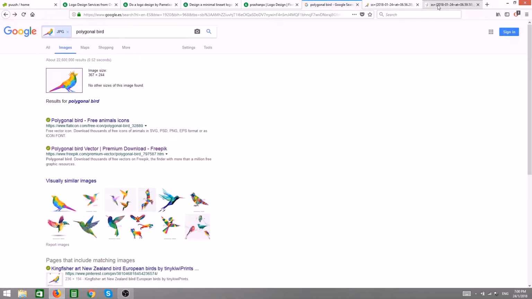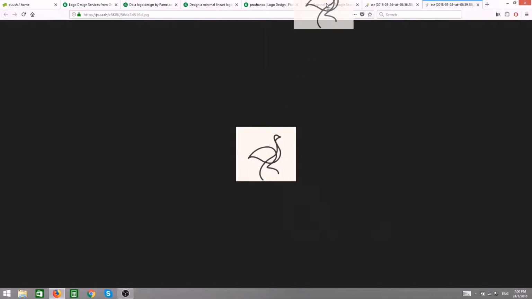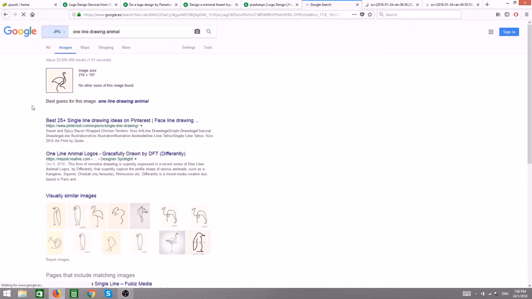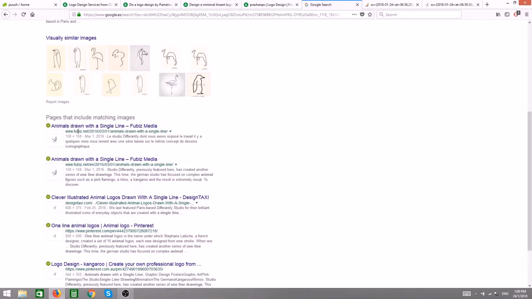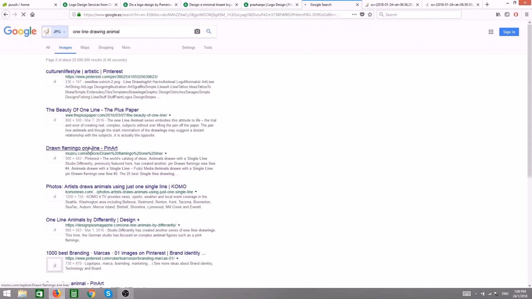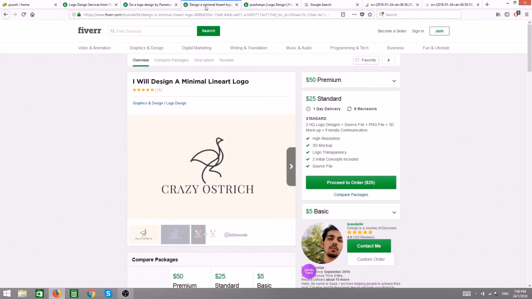Google images. Drag and drop the image over there. And let's take a look what we can find with one line drawing animal. Boobies.net, designtaxi.com, Pinterest. It's not an original image. I think it's clipart also. thepluspaper.com, mozilla.com, commonuse.com. Do you see? All these ostriches are not original.